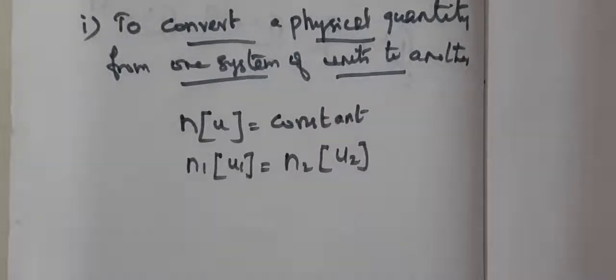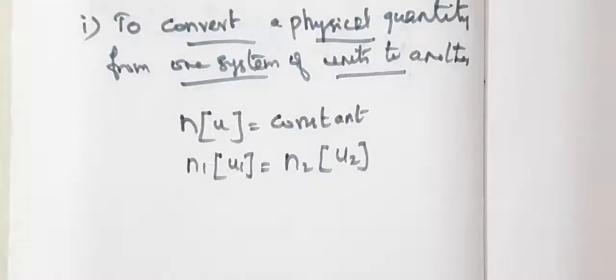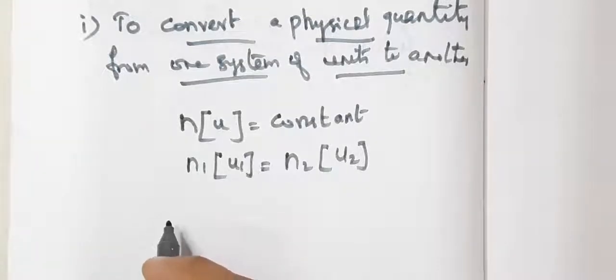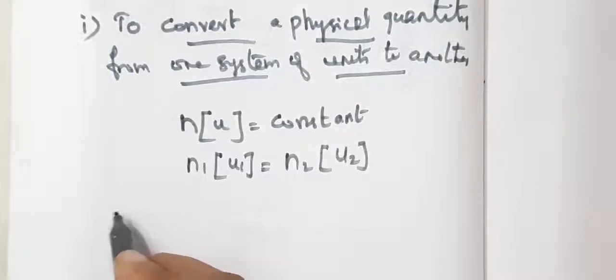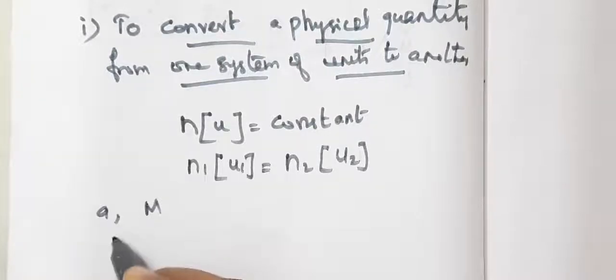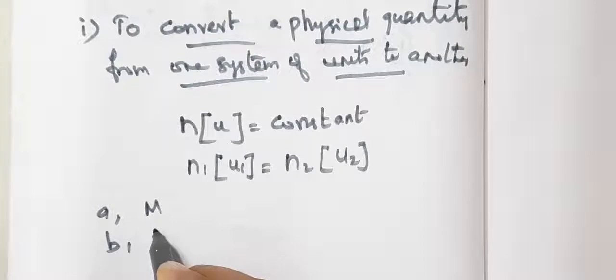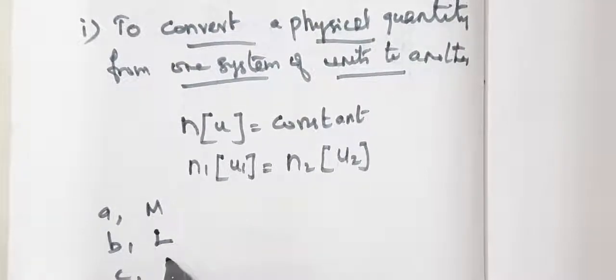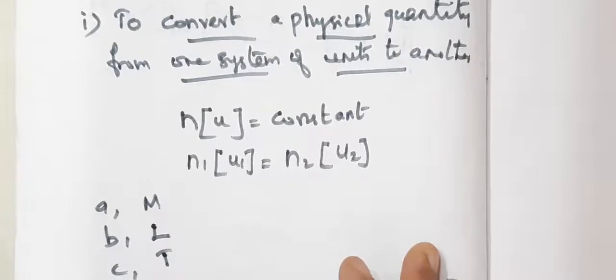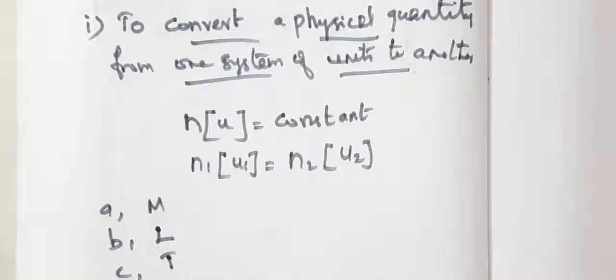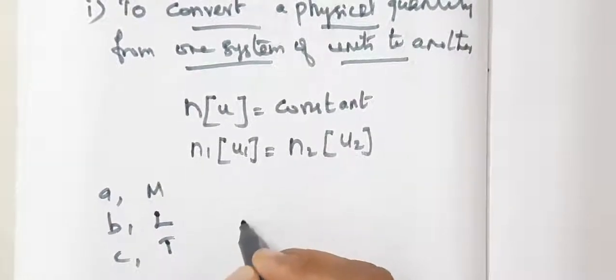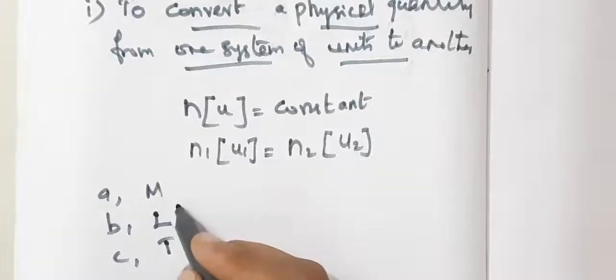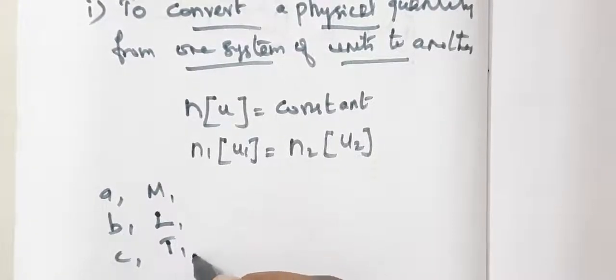Suppose we consider a particular physical quantity which has dimension a in mass, b in length and c in time. Okay. It has dimension a in mass, b in length, and c in time. a, b, c are the dimensions. If so, the fundamental units in one system we can write as M1, L1, T1.